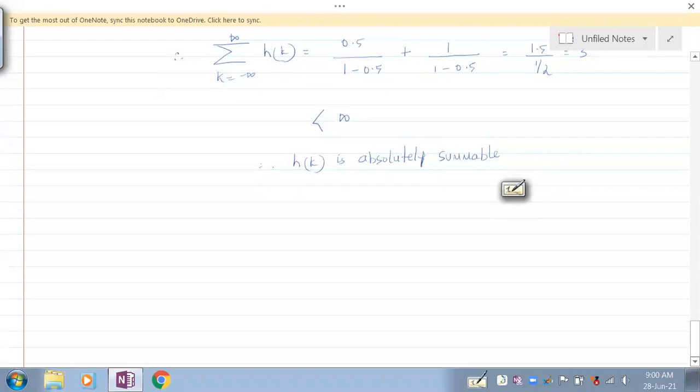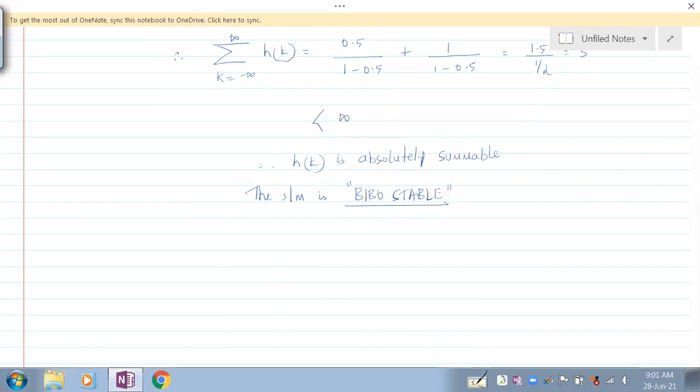Understand? Since it is absolutely summable, the system is BIBO stable. Instead of saying bounded input, bounded output, we can just say stable.